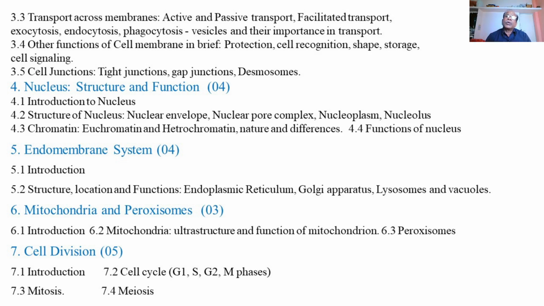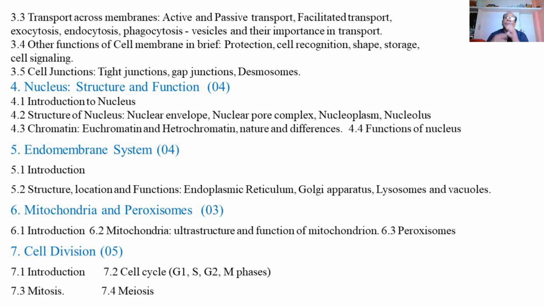There are important and major cell organelles present in the cytoplasm of the cells, consisting of membrane-bound structures, which occupy the major space of the cytoplasm and perform important functions of the cell, such as the endoplasmic reticulum, Golgi bodies, lysosomes, and vacuoles. These are the endomembrane components or system present in the cytoplasm of the cells.